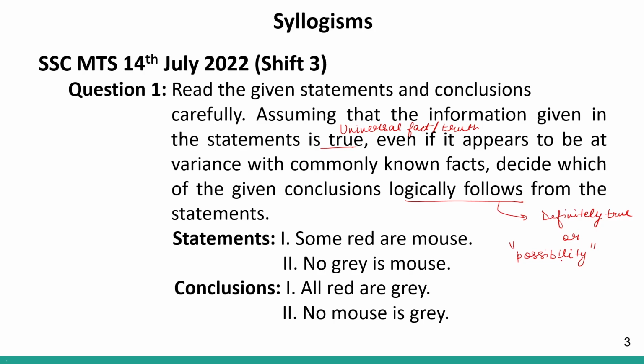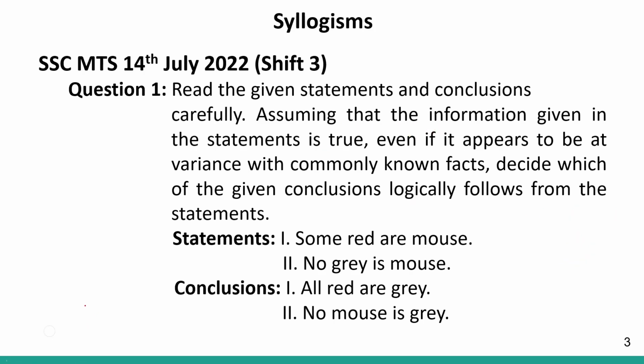This word should be mentioned. So we look for statements either that are definitely true or for statements that can be possibly true, but it should be mentioned. Now let us come to the question.